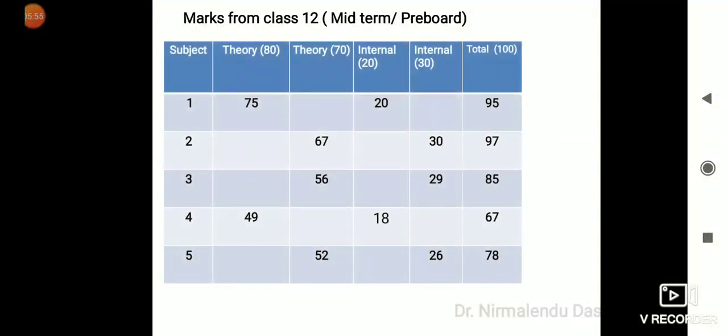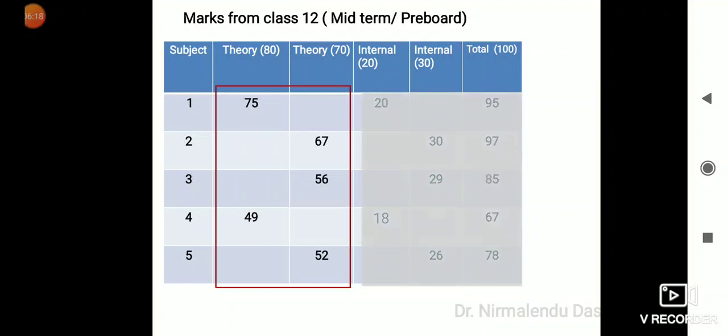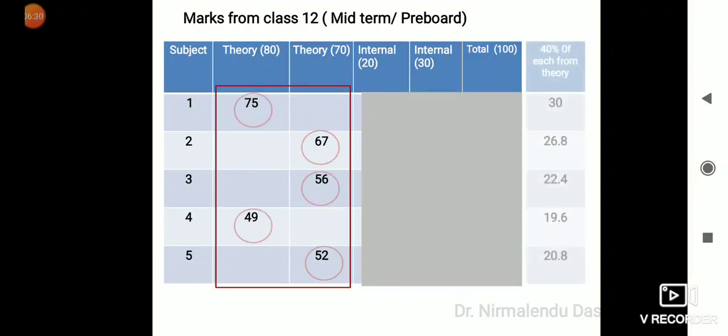Say this is your pre-board mark sheet having 5 different subjects, with some theories of 80 marks and some theories of 70 marks. Here also we don't require internal and total marks, only the theory portion will be counted. So from class 12 midterm or pre-board, 40% of each subject will be counted. 40% of 75 is coming out as 30. 40% of 67 is coming out as 26.8.